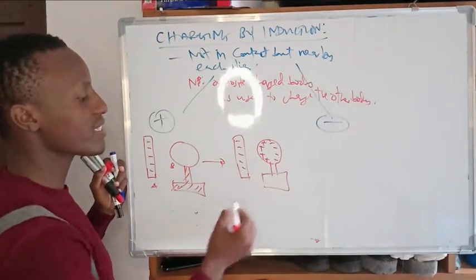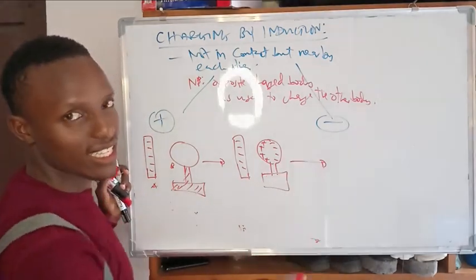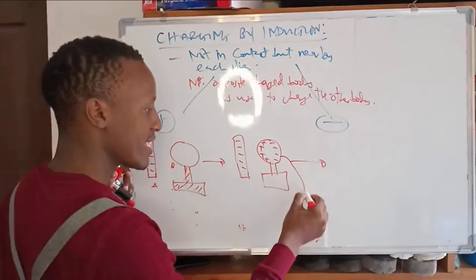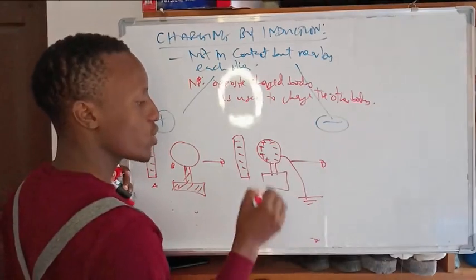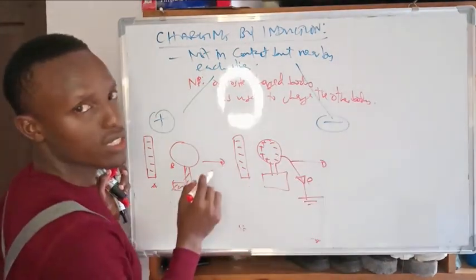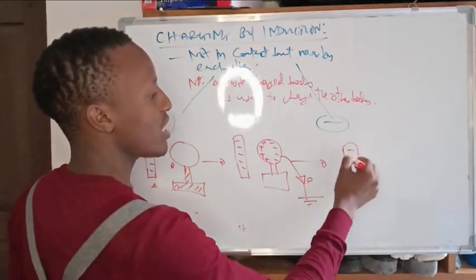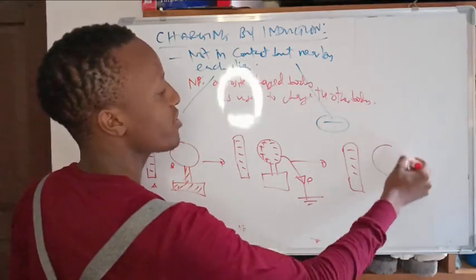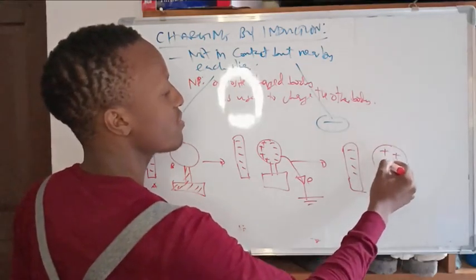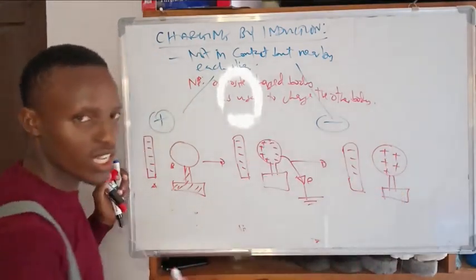Then you earth it, and these electrons flow toward the ground. What remains is the positive charge. Thus, you have charged it positive.